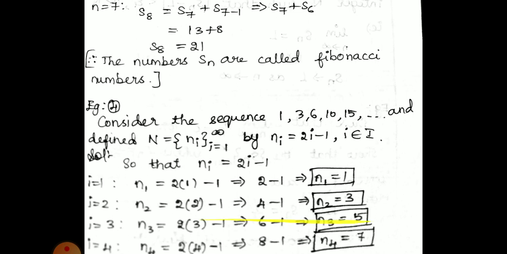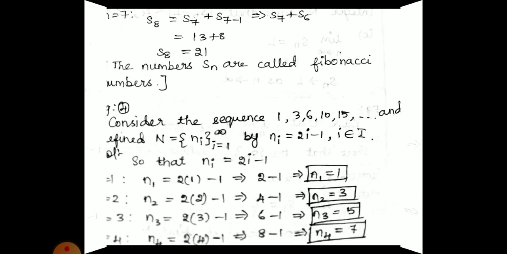You know what the Fibonacci series is? See, 3 plus 5 is 8, then 5 plus 8 is 13, then 8 plus 13 is 21. Likewise it will keep moving on. So it is called the Fibonacci numbers.